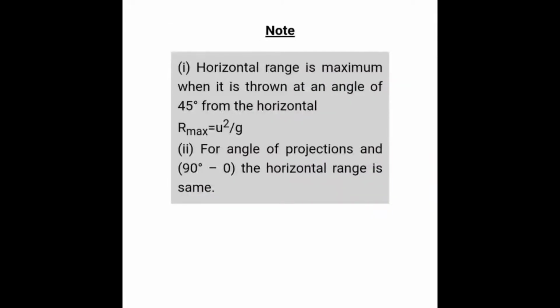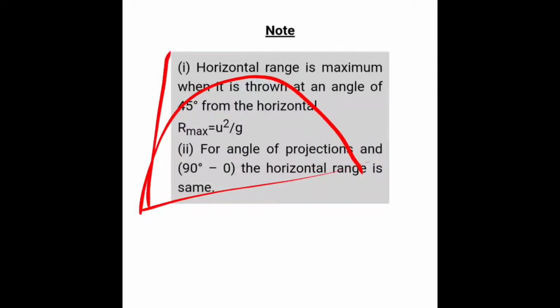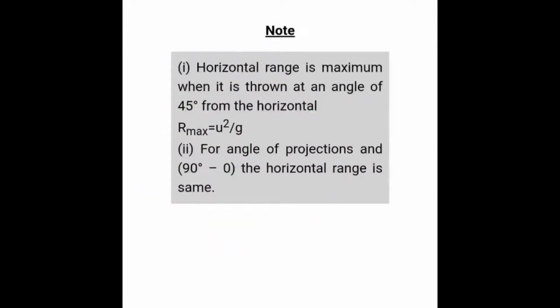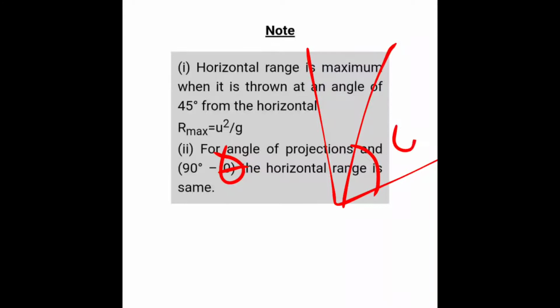Horizontal range is maximum when it is thrown at an angle of 45 degrees. Whenever you are throwing any object, if the velocity makes 45 degrees with the horizontal, it will cover maximum distance. And for angles of projection theta and 90 degree minus theta, the horizontal range is the same. If this angle is theta, the other angle is 90 minus theta.